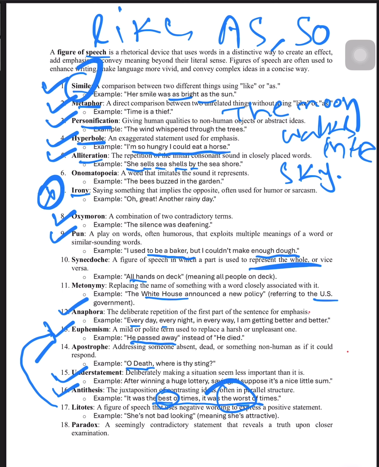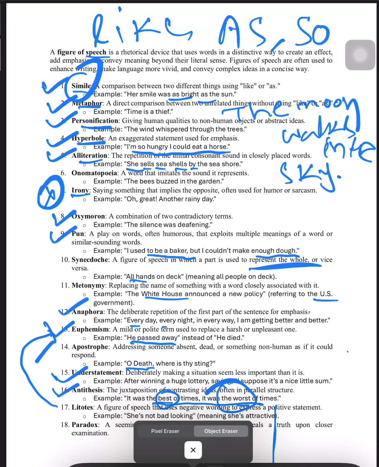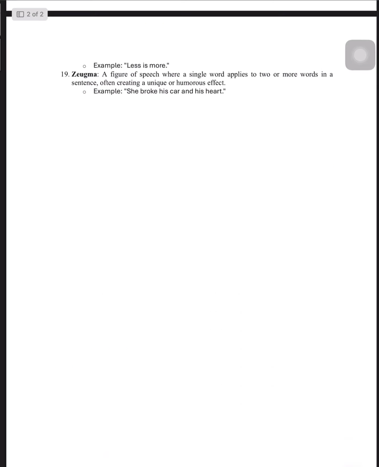Next, what is paradox? Paradox, a seemingly contradictory statement that reveals a truth upon closer examination. Okay, so that is called paradox. Next, example has been given, less is important, sorry, less is more.